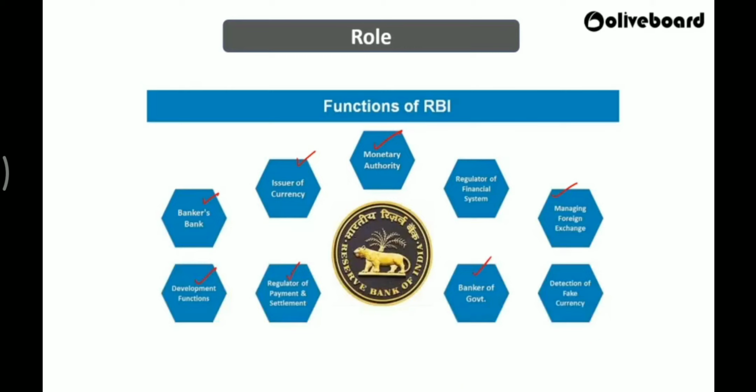Every time, they will check for counterfeit notes and fake notes, and they try to remove those fake notes from the supply. Supply means what? It is in the flow of the economy. So they want to remove it, because if we have too many counterfeit or fake notes, what will happen? Money supply will be more, and because of that, the value of money will come down. So inflation will increase. All right. So again, it is a part of your monetary policy, we can say, detection of fake currency.